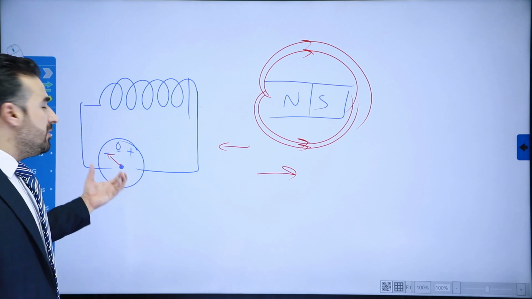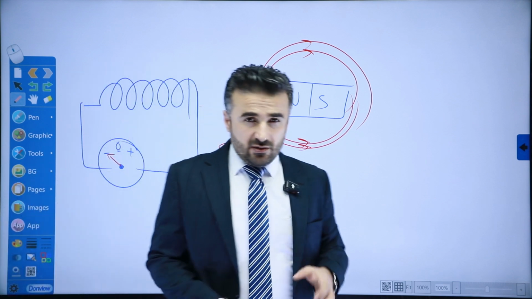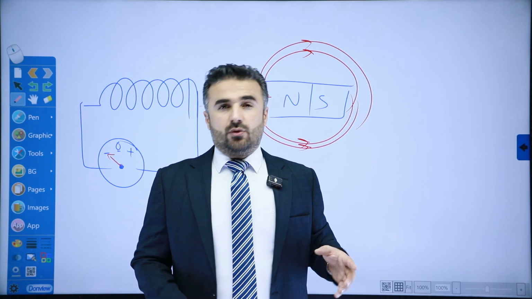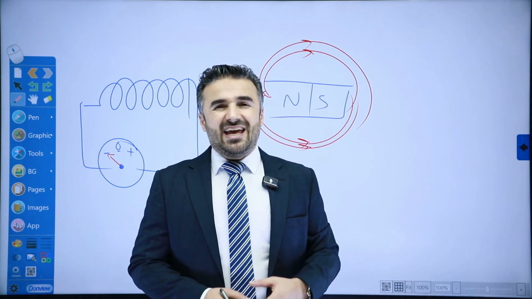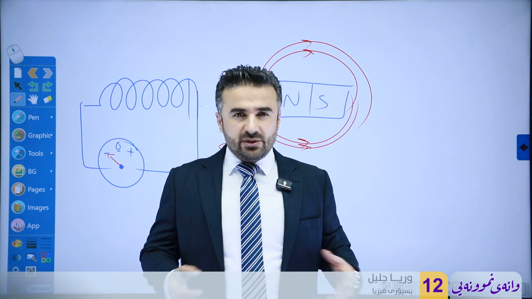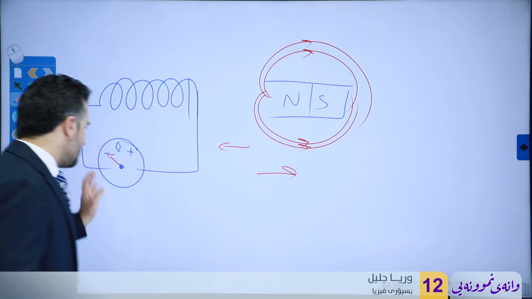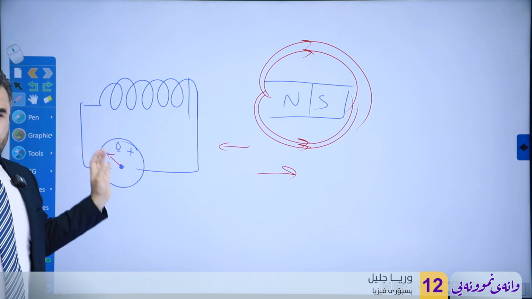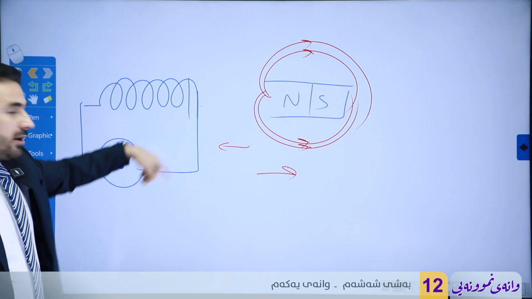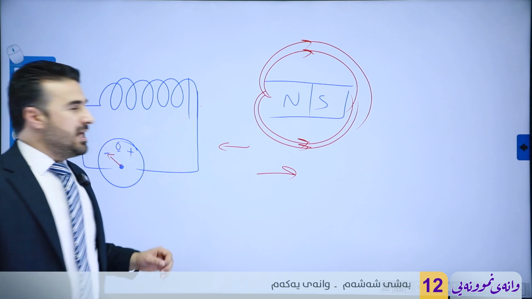So what does the movement of the galvanometer needle tell us? It tells us that there is an induced current through the circuit, or in another way, that we have an induced electromotive force. Because the needle shifting right and left means there is an electrical current through the circuit. This electrical current is called the induced current.